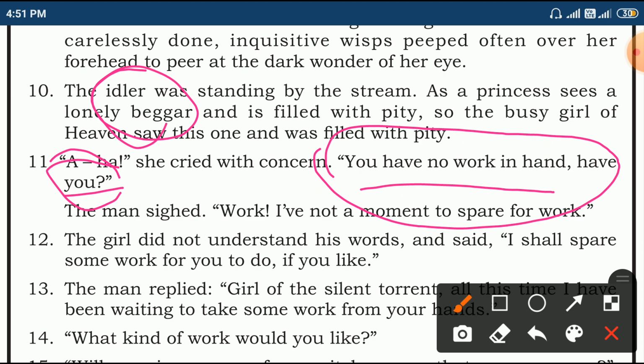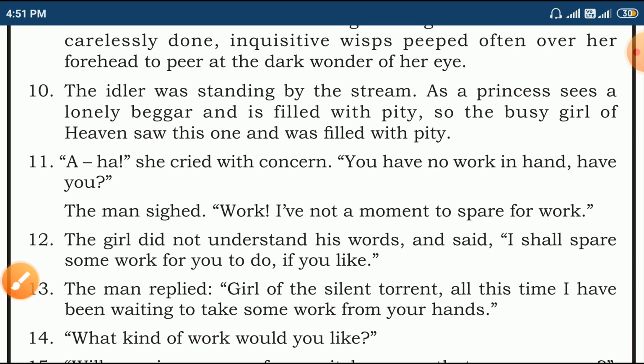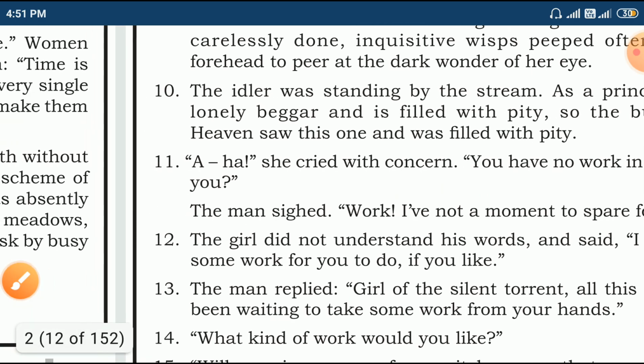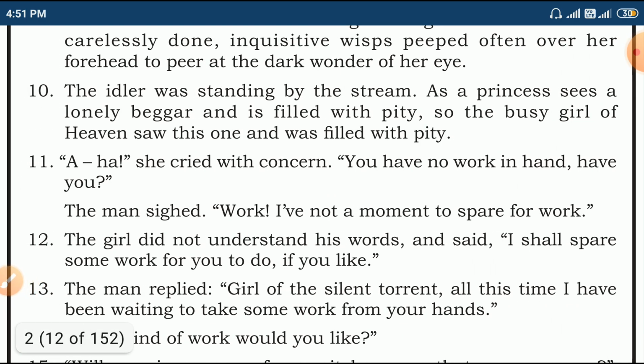That's why she asked him whether he doesn't have work or not, or whether he is a beggar, whether he had work or not.